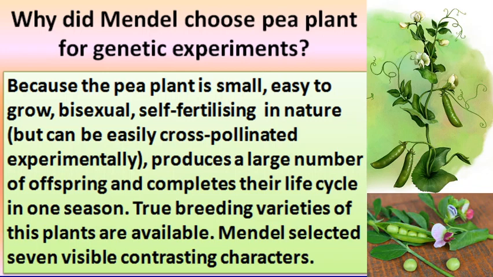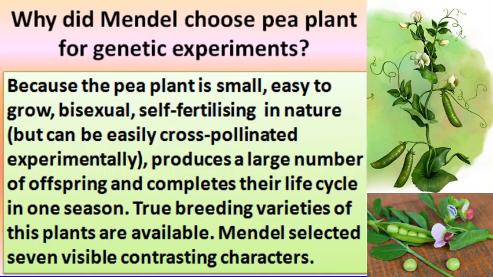These advantages are: the pea plant is small. This is the first advantage. The pea plant is easy to grow. This is the second advantage. This is a bisexual plant.